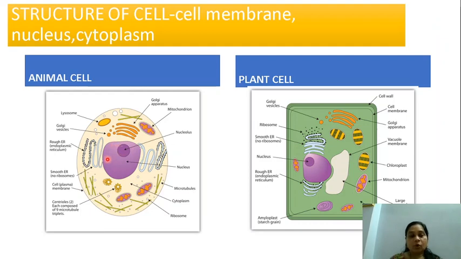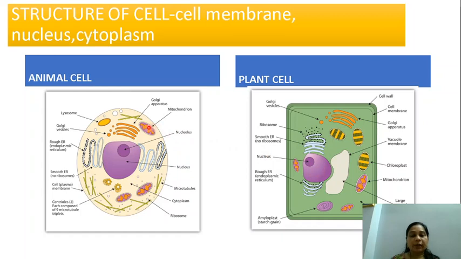Now here I have got the animal cell and the plant cell. This diagram you have to draw from your textbook. I'll explain to you what it is. You can see the animal cell looks like this, and the plant cell looks like this. Now what is the difference? This is more circular and this has a sort of rectangular shape. Then you can see this part over here for the plant cell is a big vacuole, and here the vacuole is small. Then you have this middle portion here. This is the nucleus. This is also the nucleus.